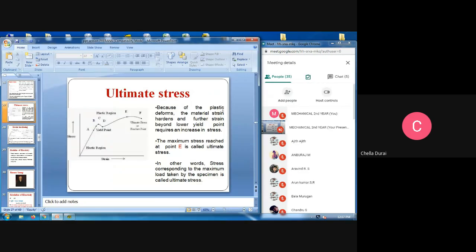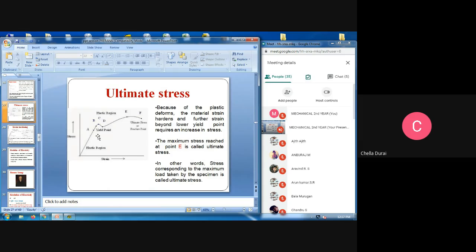Because of the plastic deformation, the material strain hardens, and further strain beyond the lower yield point requires an increase in stress. The maximum stress reached at point E is called ultimate stress. In other words, the stress corresponding to the maximum load taken by the specimen is called ultimate stress.